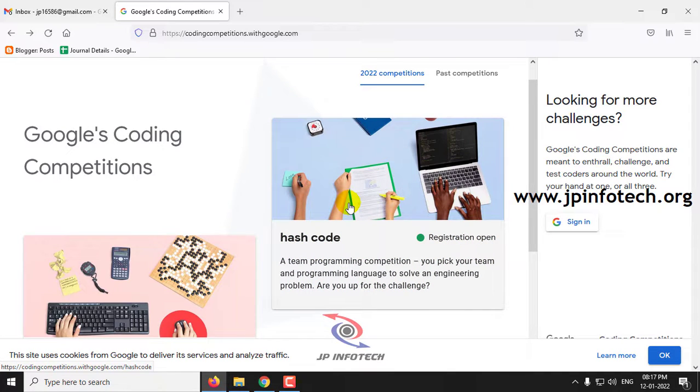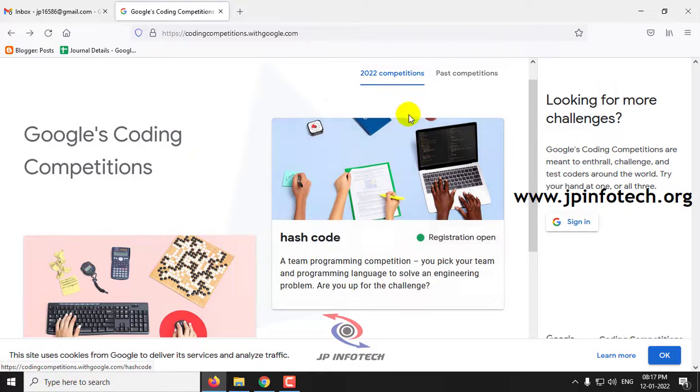Basically, this Hash Code competition is a team-based programming competition. You need to have a team of 2 to 4 members, but you should register individually, and you can share that with your friends and form a team. You'll have 2 rounds: one is a qualification round, and the other is the final round. So let us see those details now.